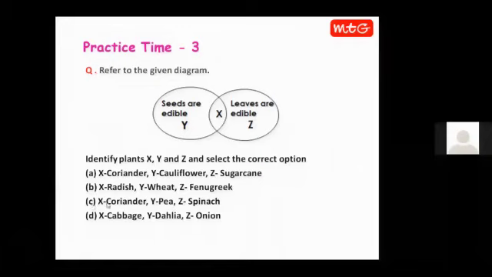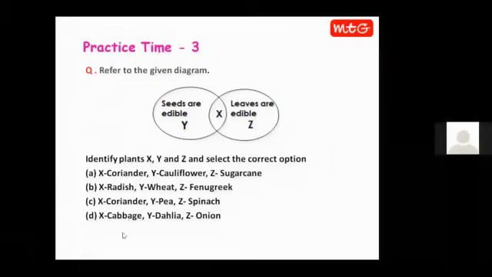Then option C, let us see. X could be coriander. Yes, it could be coriander because its seeds and leaves both are edible. We eat the seeds of pea, so Y could be pea. And we eat the leaves of spinach. So spinach is also correct, as X, Y, and Z all are correct. So option C should be the most appropriate answer. Let us discuss D also. X can be cabbage over here. No, because we don't eat the seeds of cabbage.